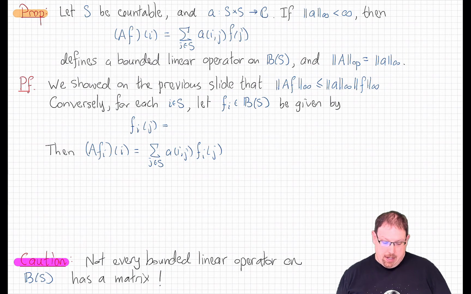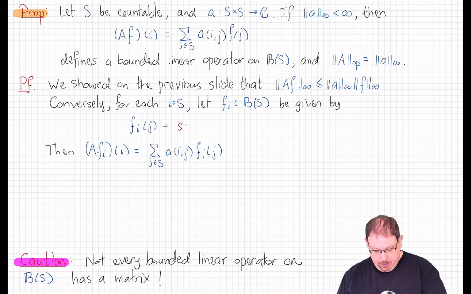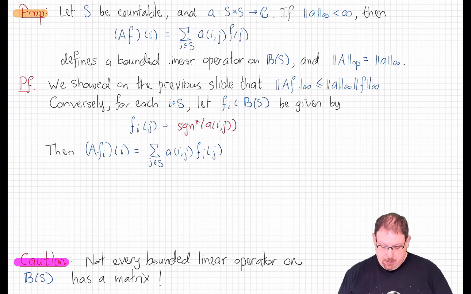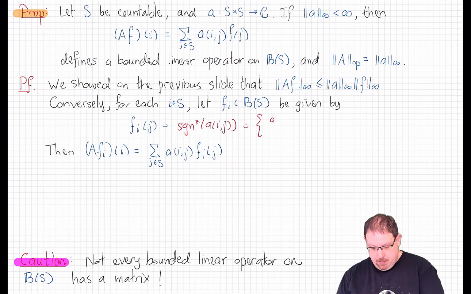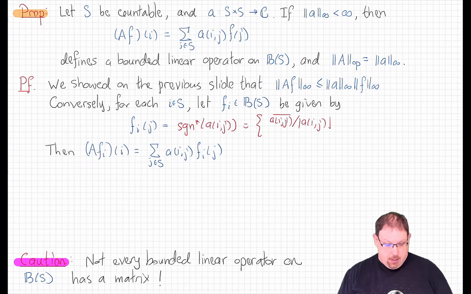And to that effect, let's, for each i in the state space, consider the following bounded function f_i. It's going to be determined by the matrix A like this. We define the function f_i at j to be the signum star of a_ij. Except I've put a star there. As we'll see in a moment, it's a slight modification. Now remember, for a real number a, the signum is 1, -1, or 0, depending whether a is positive, negative, or 0. We can extend that to complex numbers just as well. We define it to be the complex conjugate of a divided by the modulus of a, if a is non-zero.